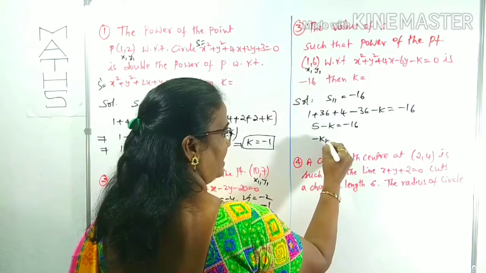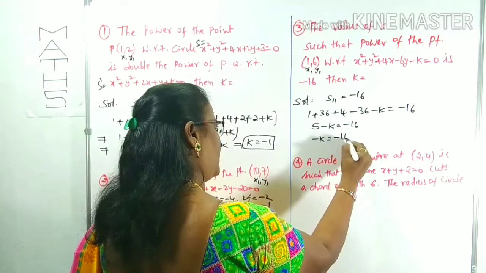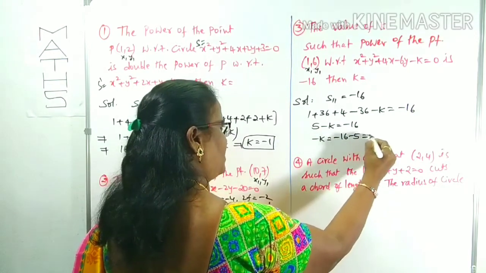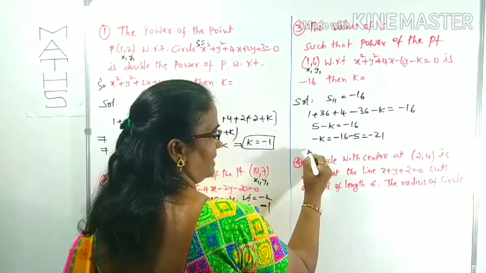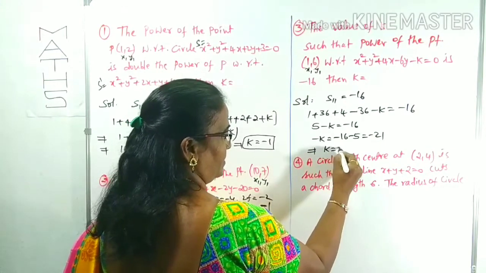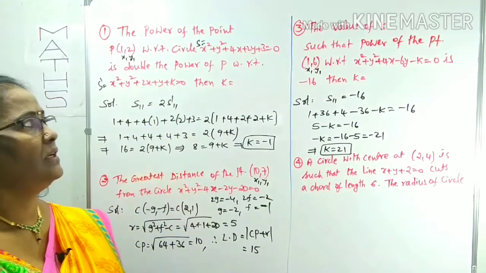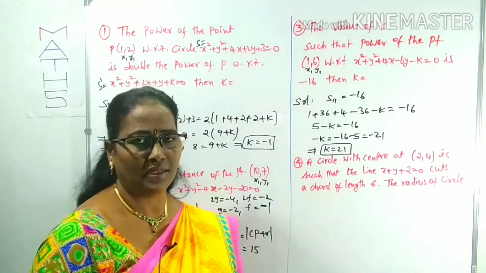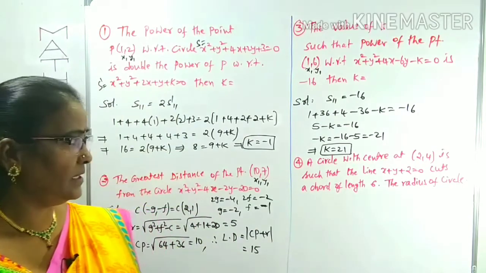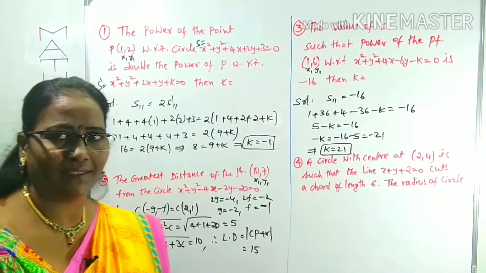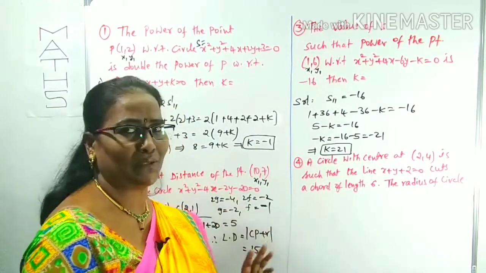What is from this one? Minus k is equal to minus 16 minus 5, which is minus 21. Minus k is equal to minus 21, simply k is equal to 21. That's it. This question was given in MSET, one of the years' MSET. Clear? So now we can come to the next question.